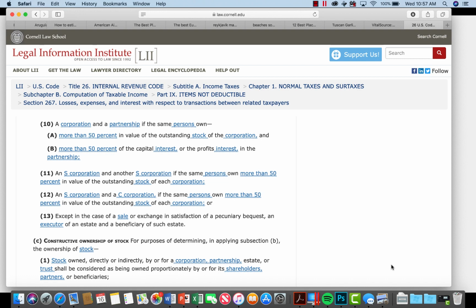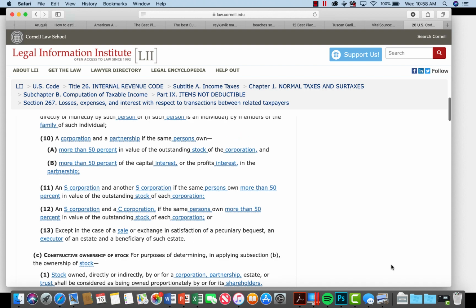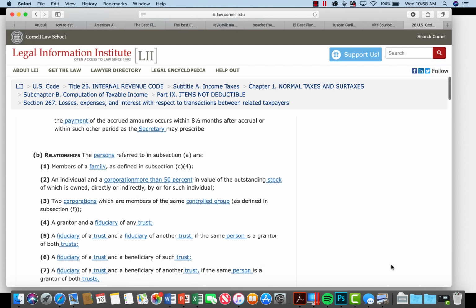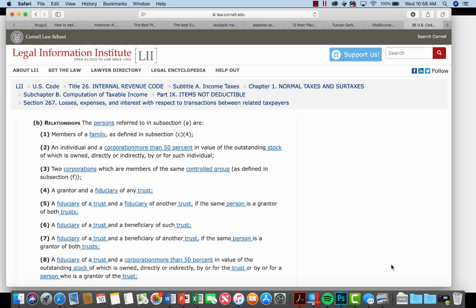11, an S-corp and another S-corp if the same persons own more than 50% in value of the outstanding stock of each corporation. 12, an S-corp and a C-corp if the same persons own more than 50% in value of the outstanding stock of each corporation. So you can see, reading through these, the common theme is somebody owns more than 50% in value of the organization. If you have that, you probably have a related party transaction.